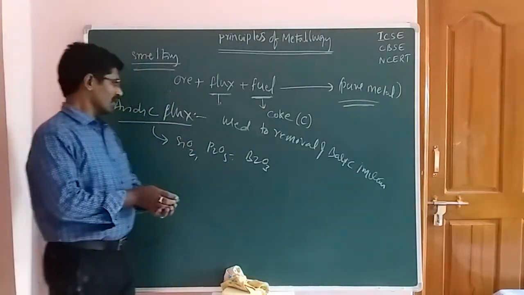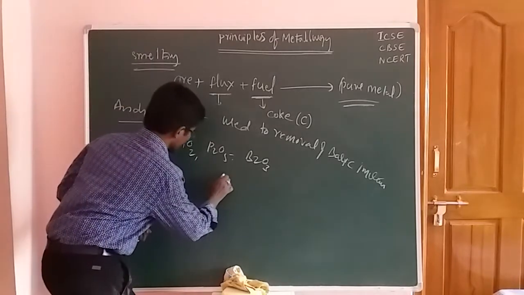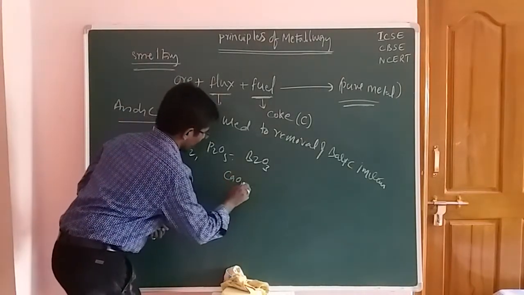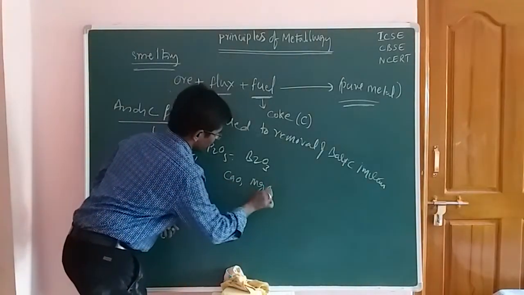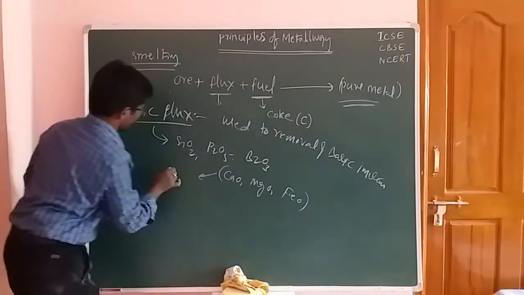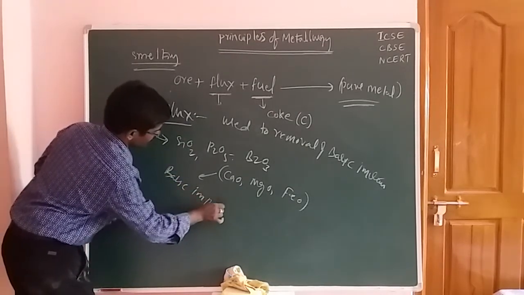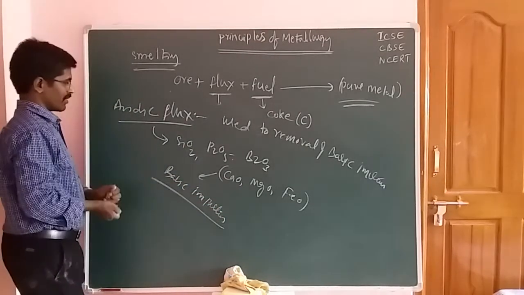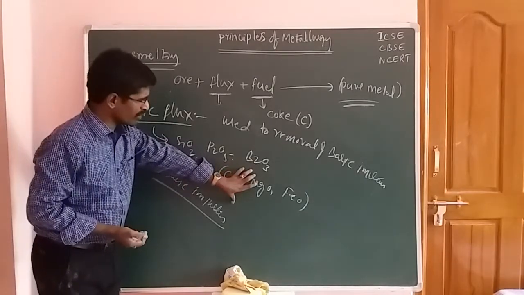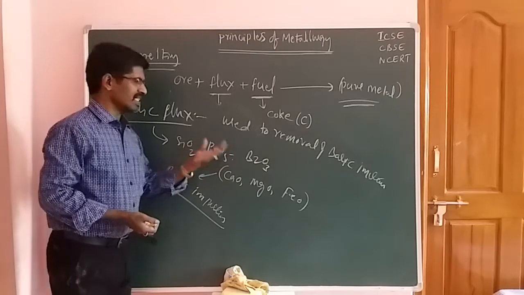Now, what are the basic impurities? If you have basic impurities, they are CaO, next magnesium oxide, and FeO. So these are the basic impurities. These basic impurities are removed by using acidic fluxes.